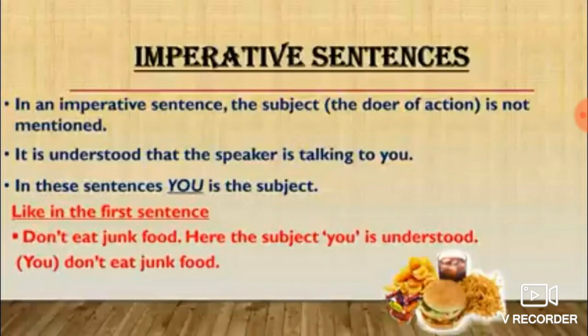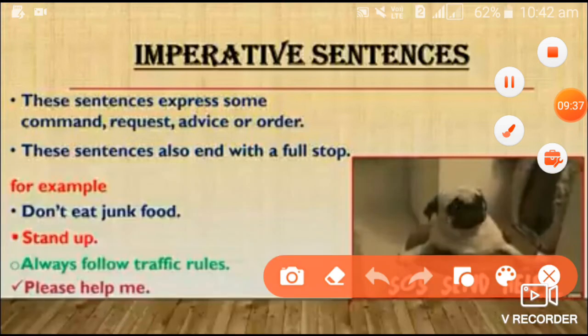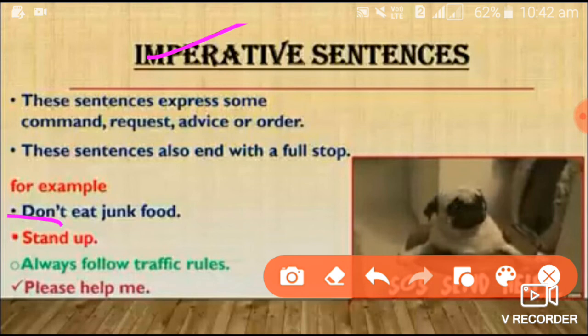Children, here you want to understand one thing. In all the examples here you see, don't eat junk food. Who should not eat junk food? To whom are we telling? There is no subject. I am not telling Raghu don't eat junk food, Lata don't eat junk food, Sushma don't eat junk food. Simply here you observe, don't is there. Is there any subject? Do I mention any name or any noun or pronoun? No. So there is no subject. That is very important in imperative sentences. There will be no subject, children.